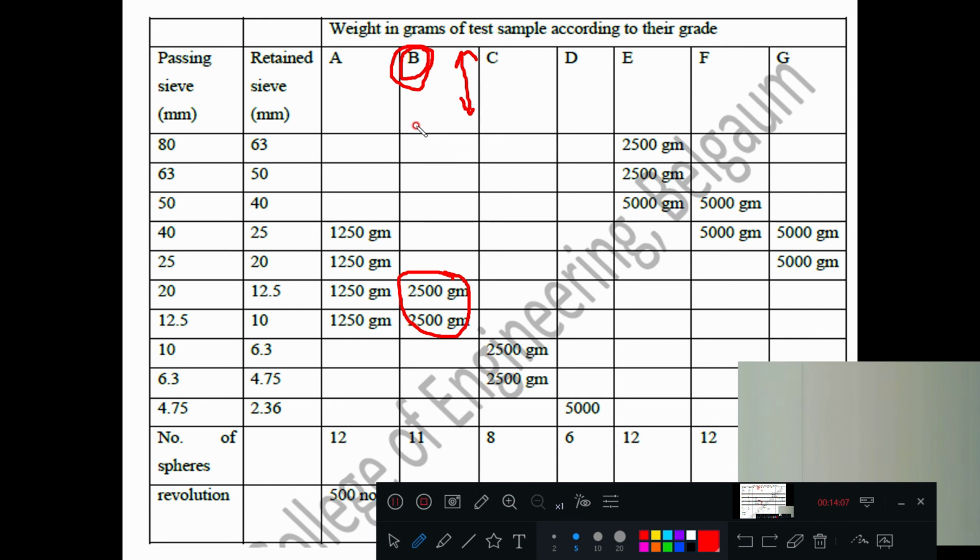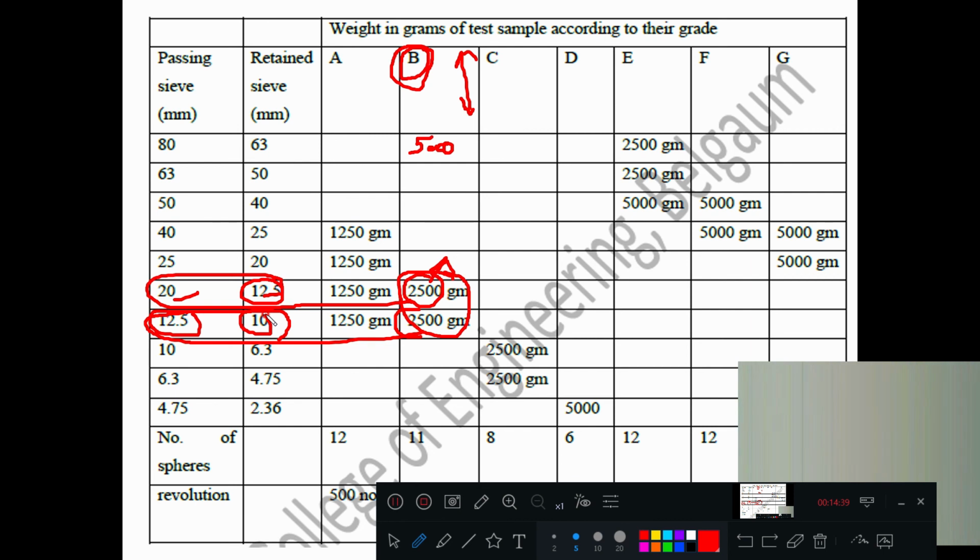If your aggregate sample is 5,000 grams, then in that 5,000, 2,500 will be of this type and 2,500 of this type. So half of the aggregates will be passing 20 and retained on 12.5. The other half is passing 12.5 and retained on 10.